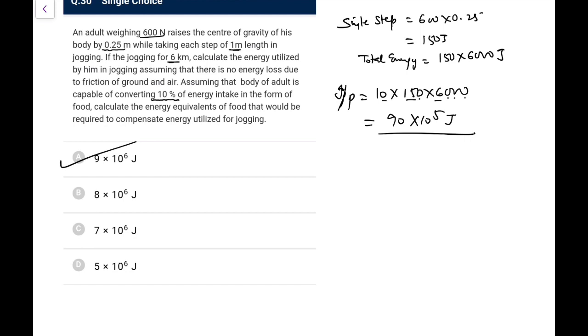Again, simple question, just you need to be careful about solving it. So this was the paper, and it was a genuine one, not that difficult like the NEET ones.